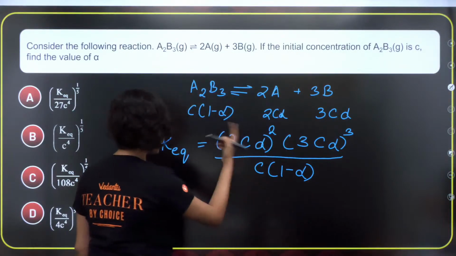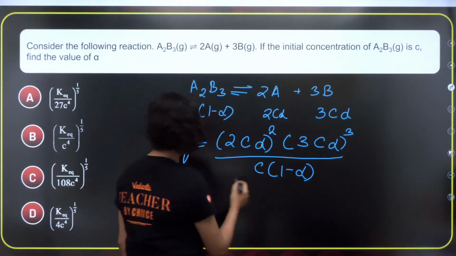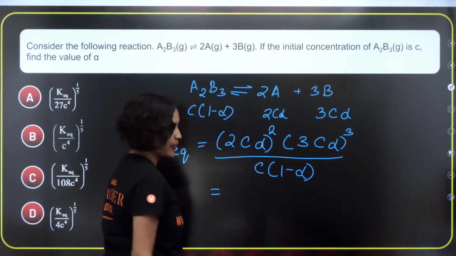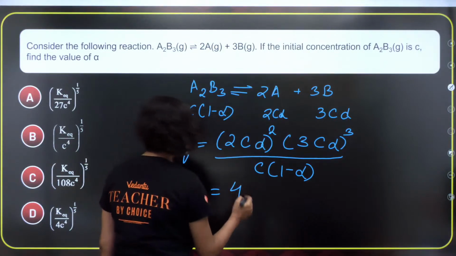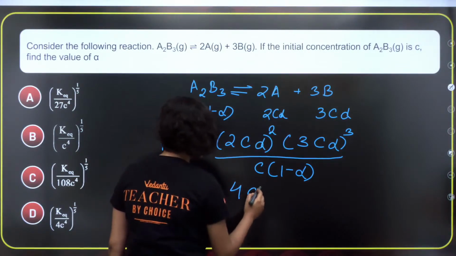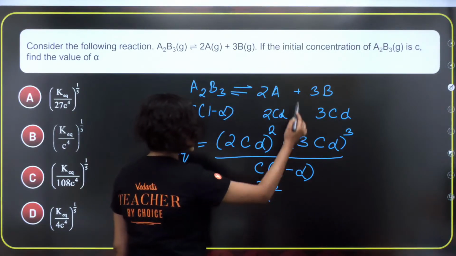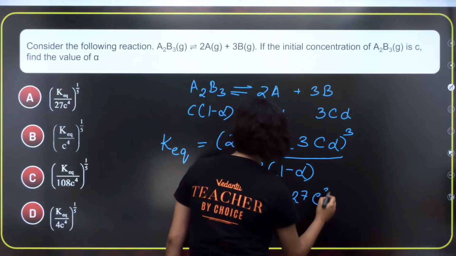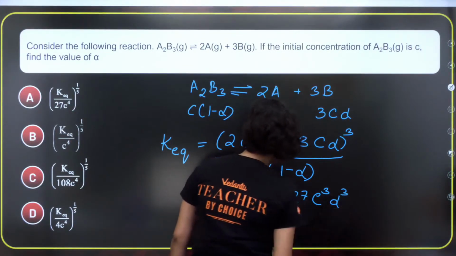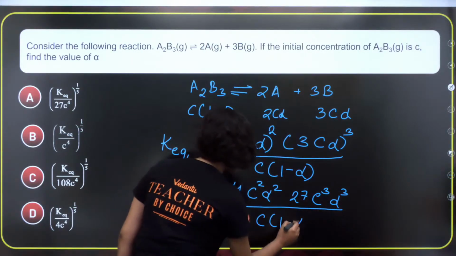Now when we solve this, what will we see? We will see 2 squared is 4, so 4C square alpha square, then 3 cubed is 27, so 27C cube alpha cube, divided by C(1 minus alpha).